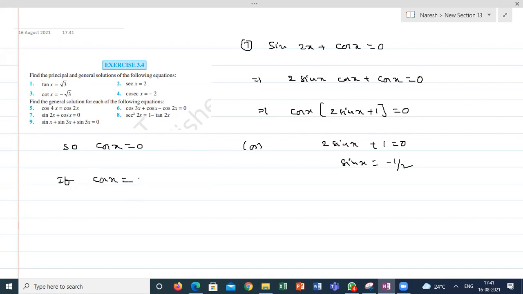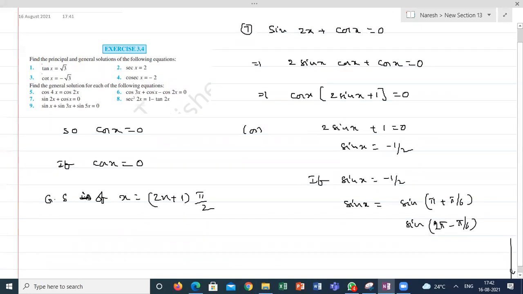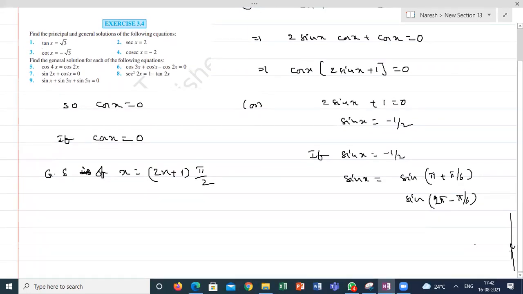If cos x is equal to 0, what is the general solution? (2n plus 1) pi by 2. Super. So the general solution of x if cos x is equal to 0 is (2n plus 1) pi by 2. If sin x is equal to minus 1 by 2, that is sin x is equal to sin of (pi plus pi by 6) or sin of (2 pi minus pi by 6). Next is 3 pi plus pi by 6. What is the next one?